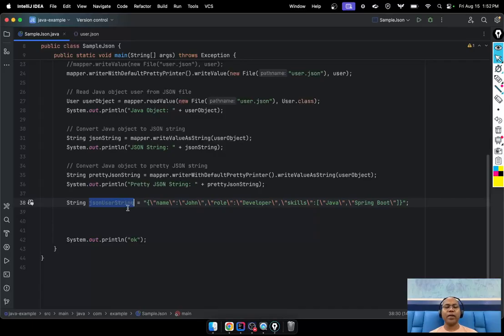We have a string, name maybe Smith, any name you can say, and a role maybe developer or UI designer, UI developer. Here a skill, maybe UI, Spring Boot, anything.